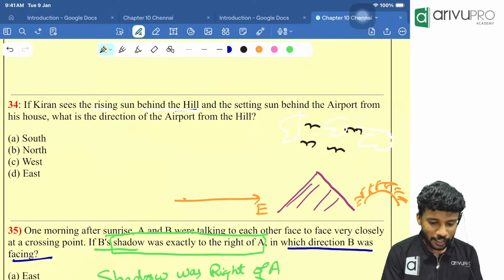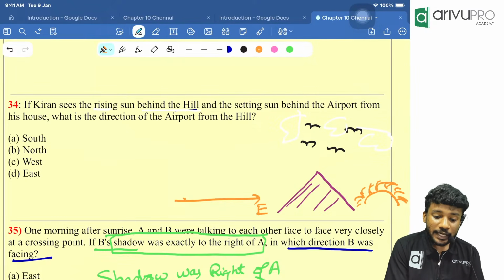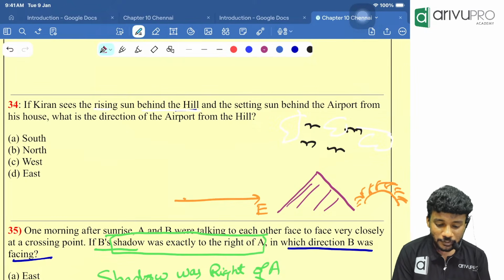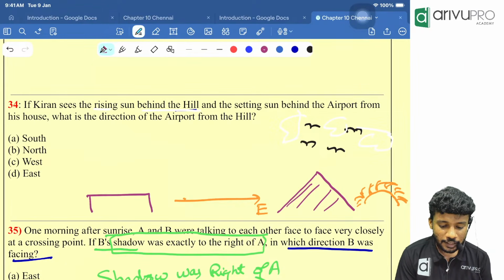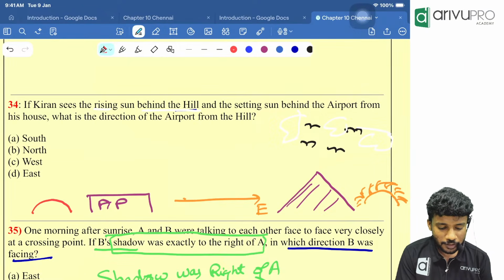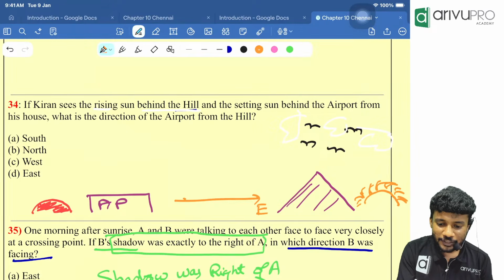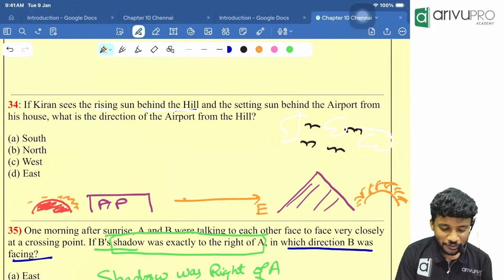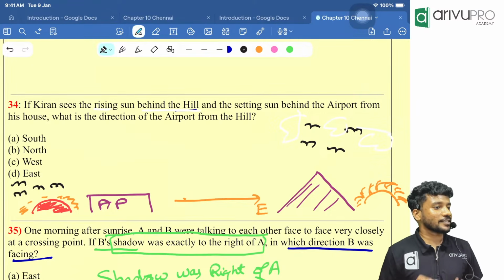Okay. Then what happened? Sunset behind the airport. Airport means somewhere around here they have an airport. Then at sunset, what will happen? The sun will be a dark red color, and everywhere will have a shadow of this color. Then there also we will have our crows, going back home. Now, the sun rises there.